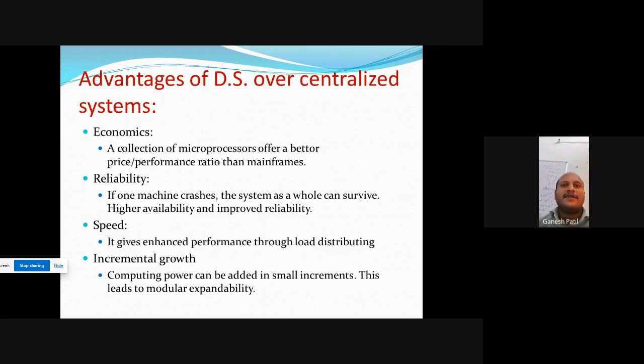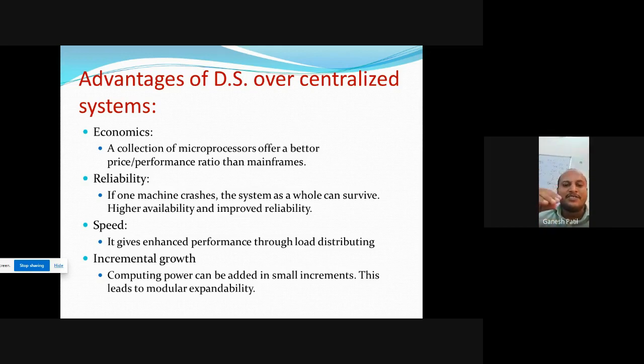Now we see the advantages of distributed system over centralized system. The first advantage is economics. In economics, a collection of microprocessors offers a better price performance ratio than a mainframe. In the centralized system, we have only one server. The server name is the mainframe. In central system we can use only one server, and this server is the mainframe server.